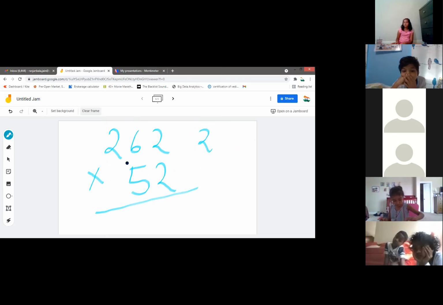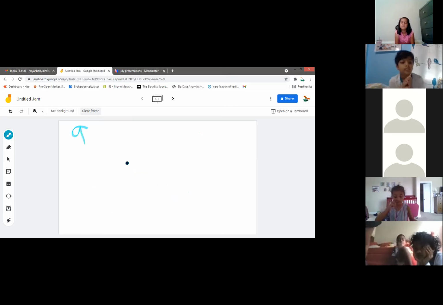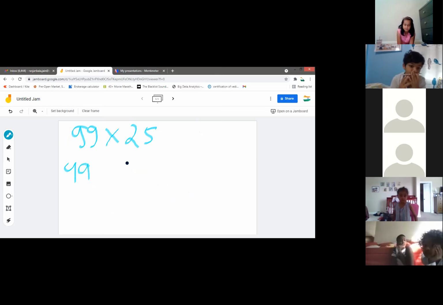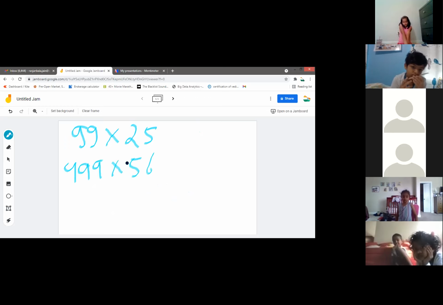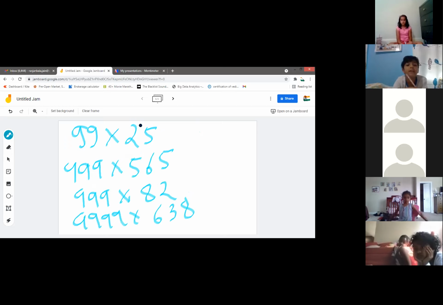If you say 27 multiplied by 52, can I apply Nikhilam Sutra here? No, I cannot. Nikhilam Sutra is applied only when we have numbers like 99 multiplied by 25, 99 multiplied by 565, 999 multiplied by 82, or 999 multiplied by 638. Does it always have to be 999? Yes, one number should be from the 99 series, and the other can be any number.